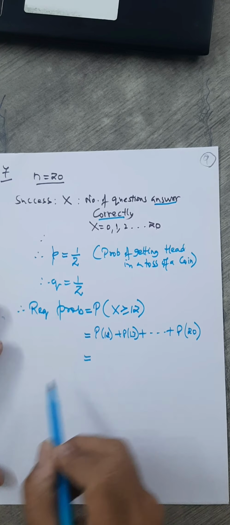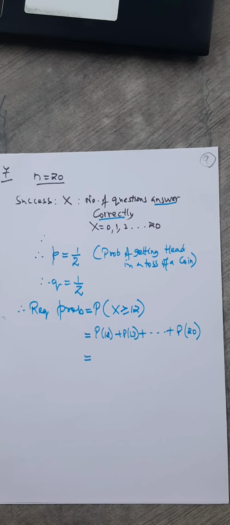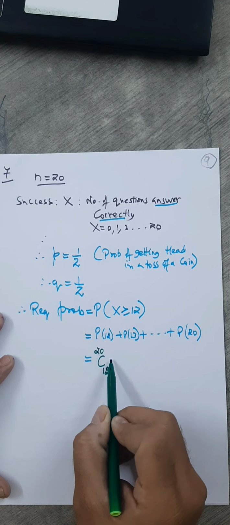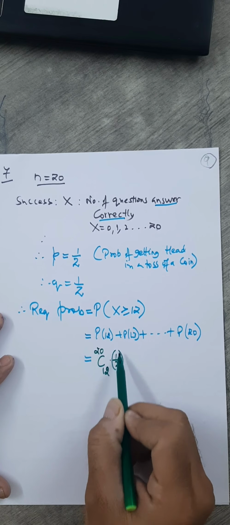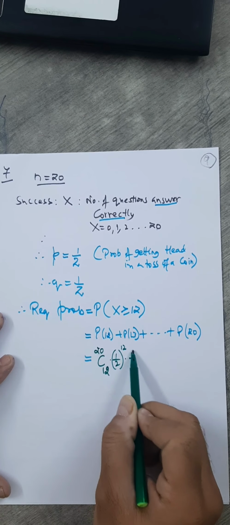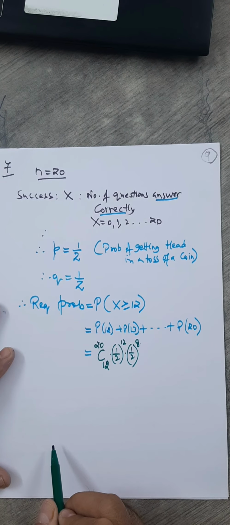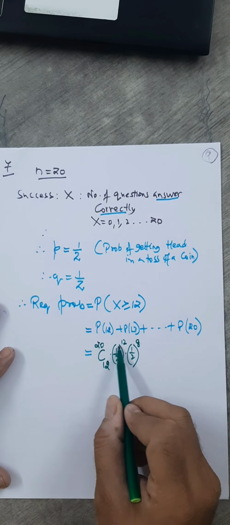What is the probability of this? You know 20C12 into p, which is half, raised to 12, into half raised to how much? It has to be 8. Sum of these two is always 20, we know.